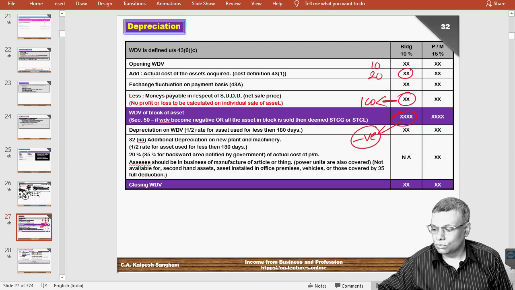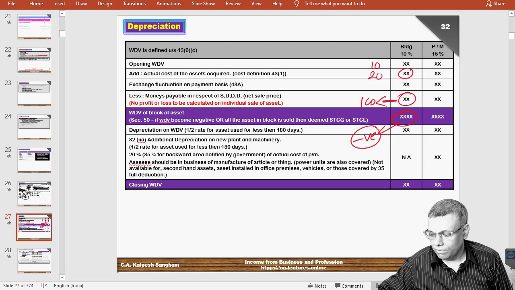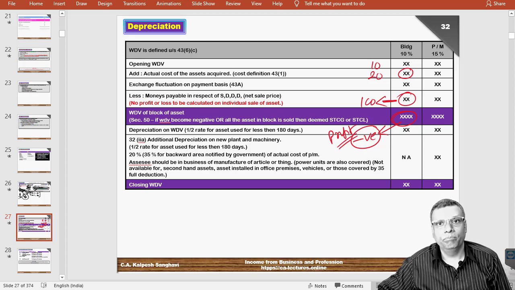Then you will get confused. So, this will be the year where you are getting excess over your cost, logically. You will have a profit, a taxable profit. And that taxable profit will be governed by section 50, and this particular section 50 will say that this will be deemed to be short-term capital gains.